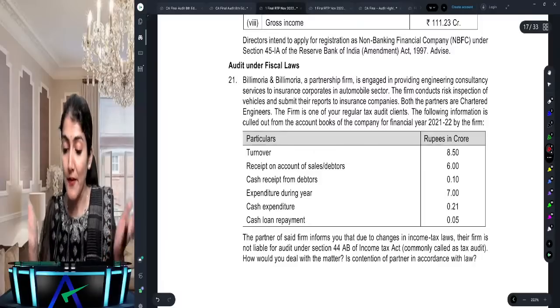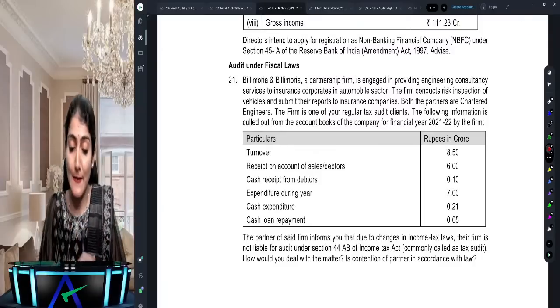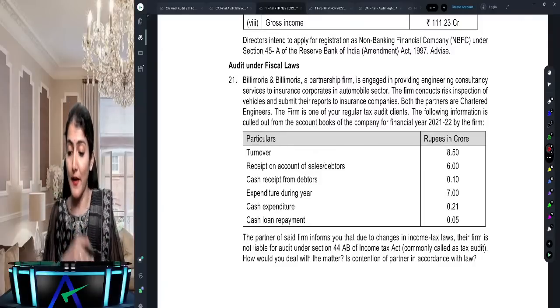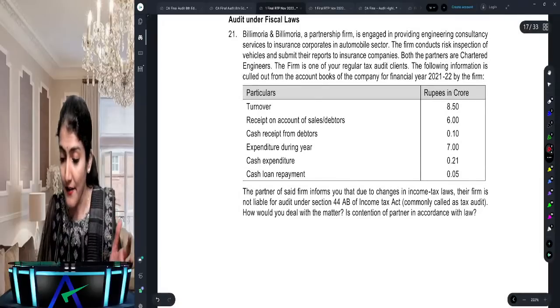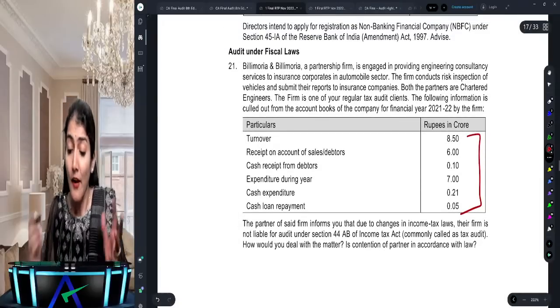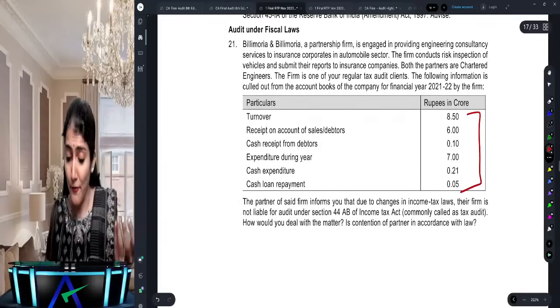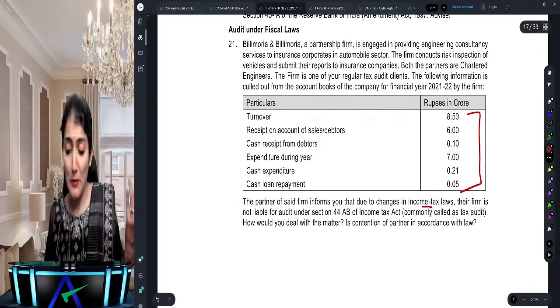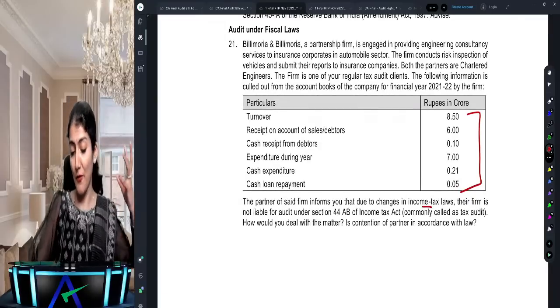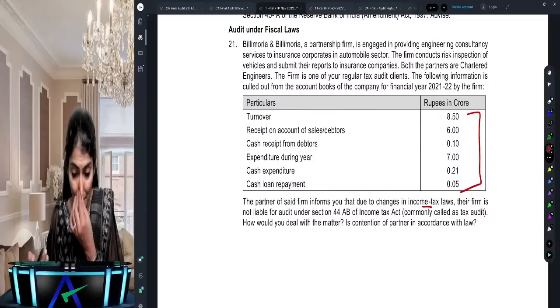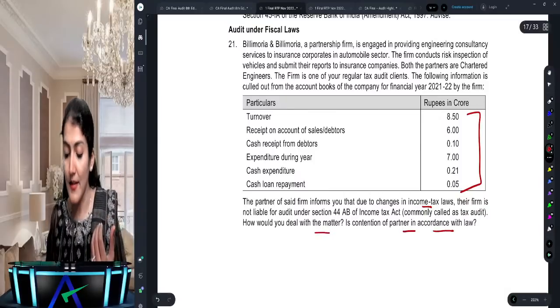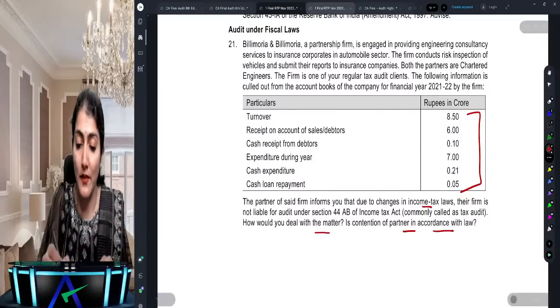A partnership firm is engaged in providing engineering consultancy services to insurance corporates, and that gives the entire revenue. One of the partners of the firm says that due to a change in the income tax law, their firm is not liable for tax audit under section 44AB. How would you deal with the matter? Is the contention of the partner in accordance with the law?